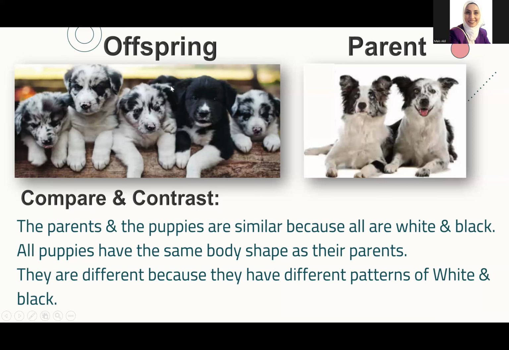And here you can see this one also has some black spots. As you see, they have the black spots in different ways. Those are more white than the black. If you look at the parent also, they have white and black color. So they are having different patterns of white and black. So as you see, they are not exactly the same. So this is what we call variation.